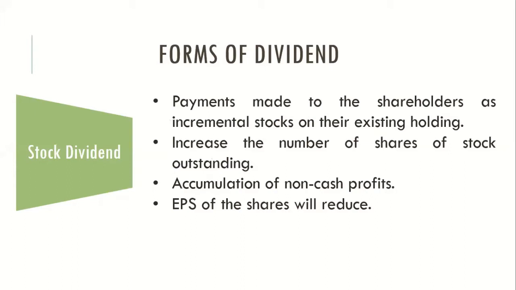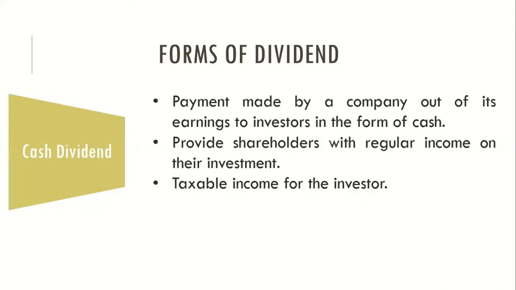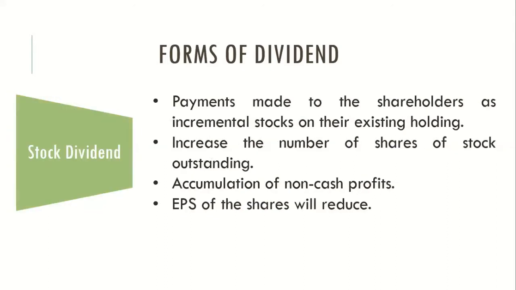Next is stock dividend. In the case of stock dividend, what happens is, instead of giving cash, more stock is given to the investor. So instead of giving him cash, the equivalent monetary value of the cash, in terms of stock, is given to the investor. One good thing for the investor is he ends up accumulating more and more stocks in the case of stock dividend.